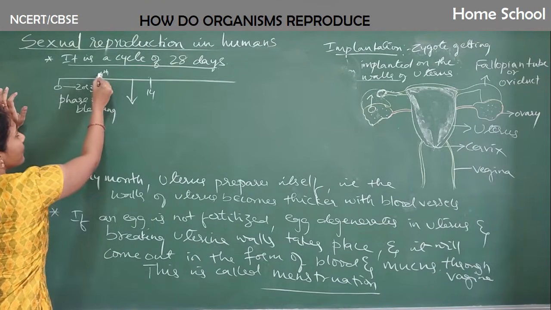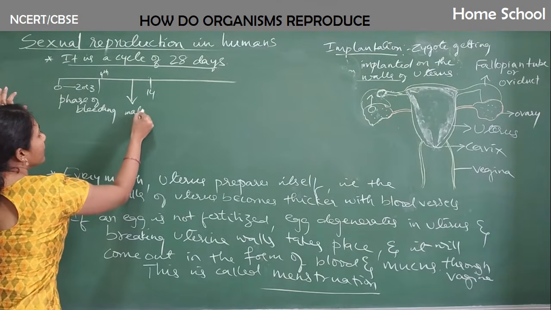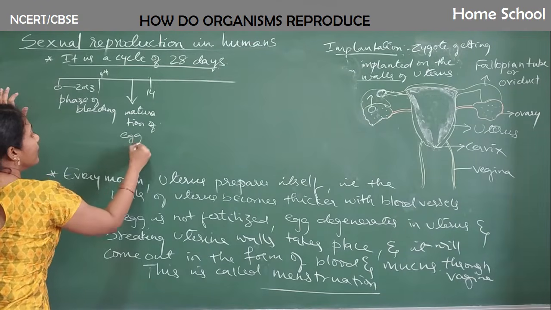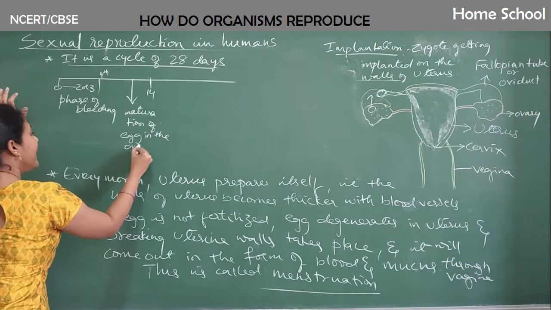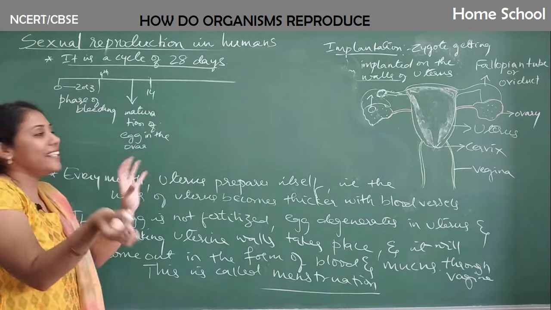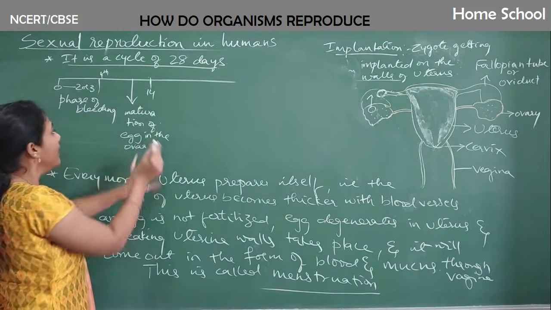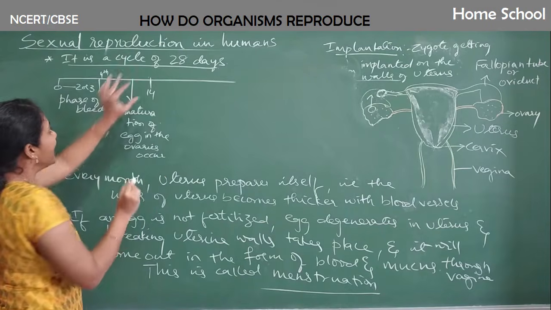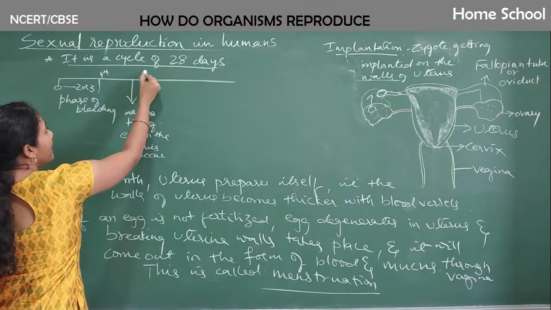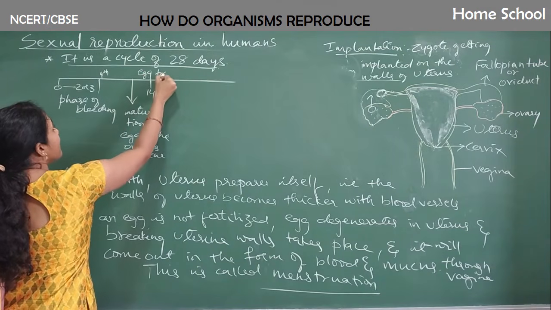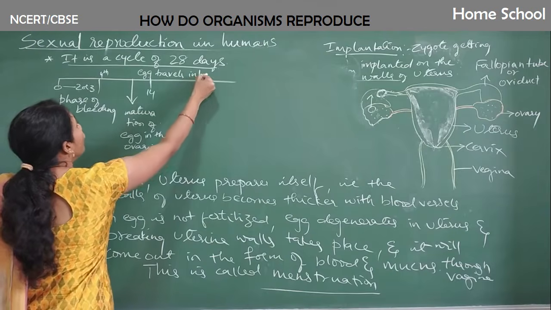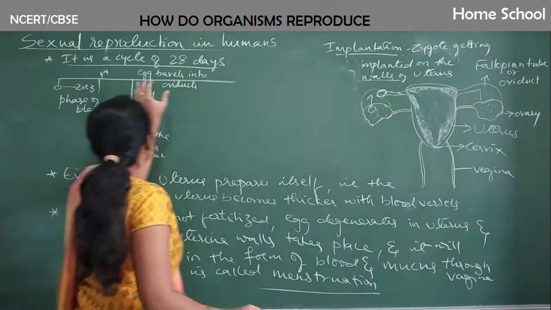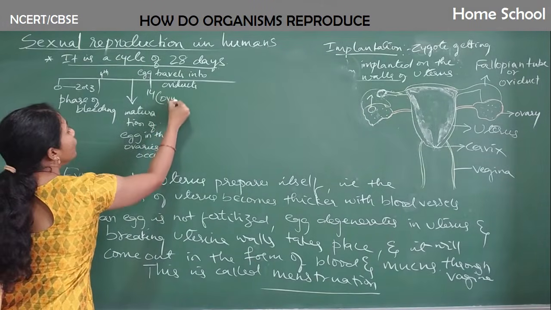So here what happens? 4th to 13th day, maturation of egg in the ovary. Already the eggs are matured, but the egg will get prepared itself to go into the fallopian tube. Okay, so maturation of egg in the ovaries occurs. And exactly at the 14th day, what happens is, the egg travels into the oviduct. Okay, and this is what we will call ovulation.